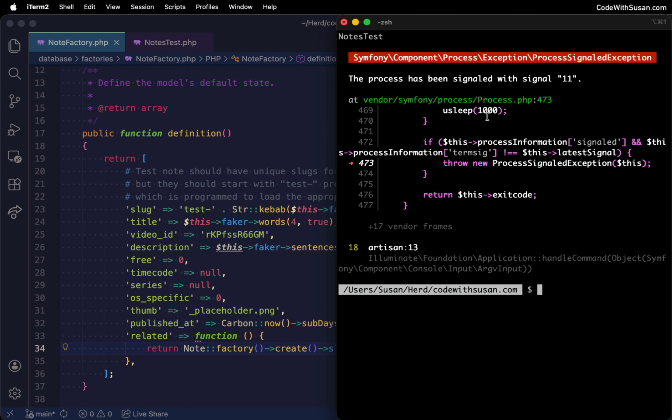So the takeaway here is just that if you encounter the process signaled exception with signal 11 when running your Dusk tests, it may be a Chrome or Chromedriver issue, but don't stop there. Don't assume that it is. It could be something else within your code, some sort of infinite loop or memory explosion somewhere.